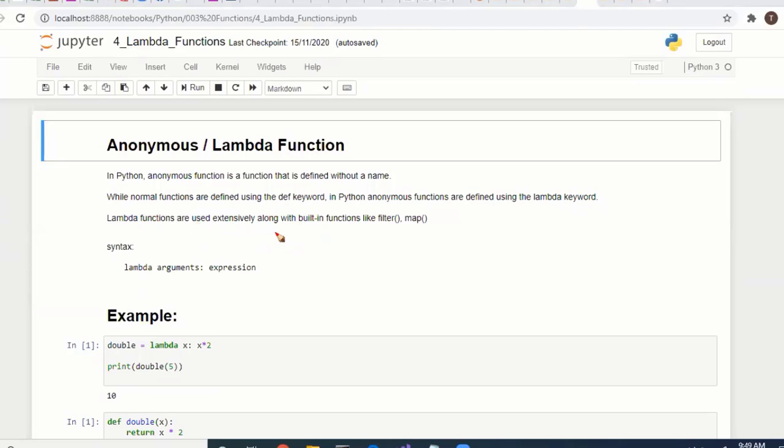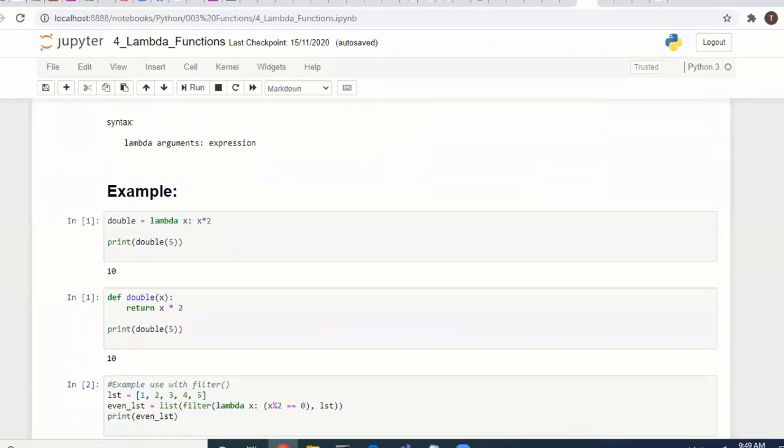Lambda functions are used extensively along with built-in functions like filter and map. We will see examples here. Here we are using one variable. Lambda is the keyword, then we pass arguments. x is the parameter, and then comes the expression. So the syntax is lambda, arguments, expression.